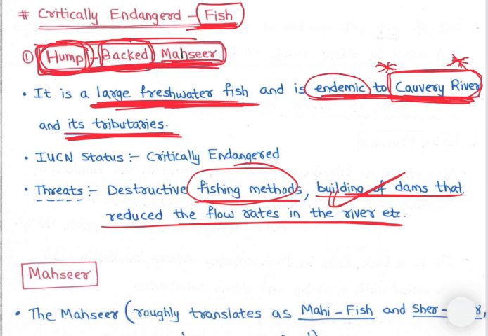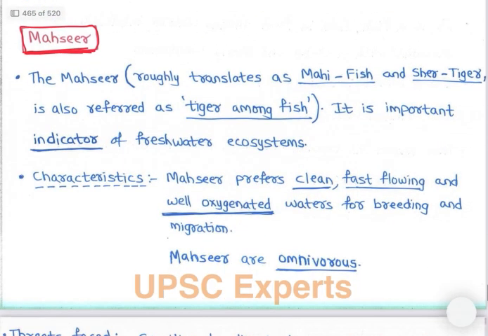Now let's understand about mahseer, right? Mahseer are important. Mahseer are fish, and there are many species of mahseer. So let's discuss mahseer. As and when a topic comes, we are discussing everything related to it comprehensively. Whatever important things are there, we will cover them, right? So let's discuss about mahseer.